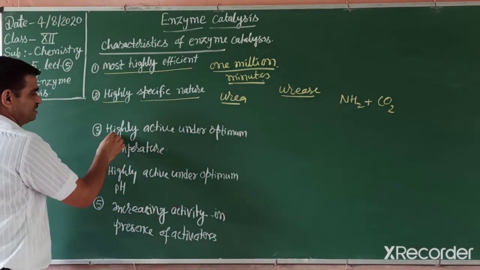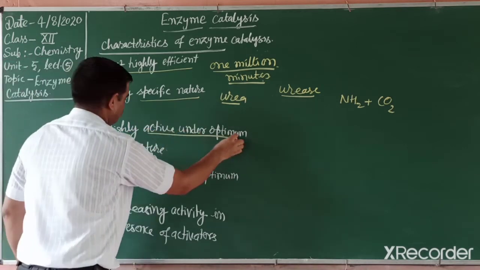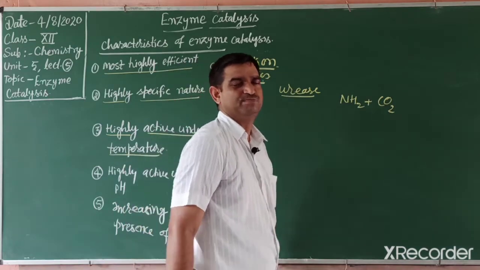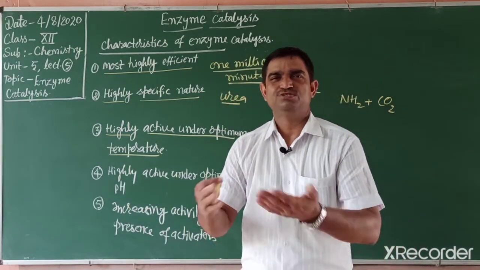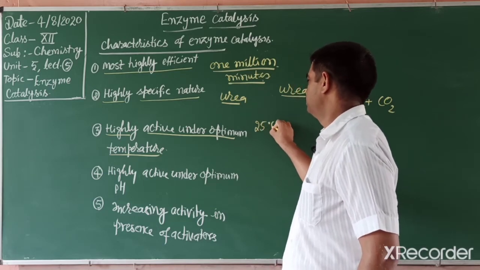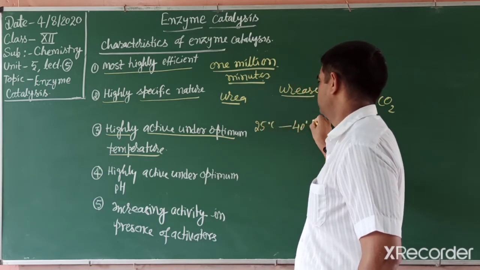The other one: highly active under optimum temperature. This is very important. Optimum temperature means room temperature, normally 25 degrees Celsius to 40 degrees Celsius.